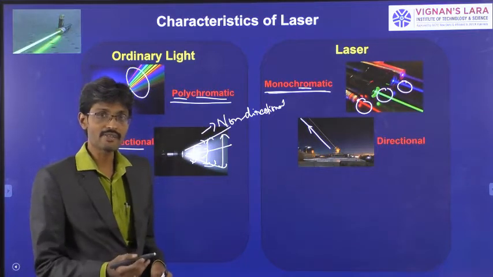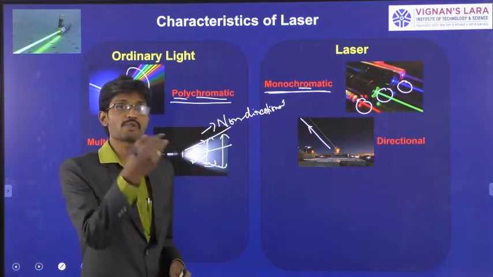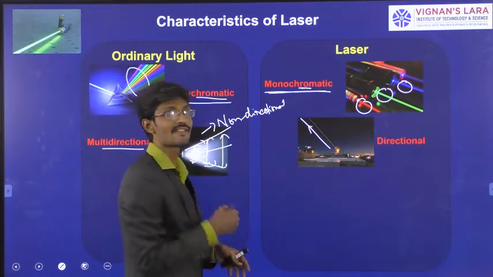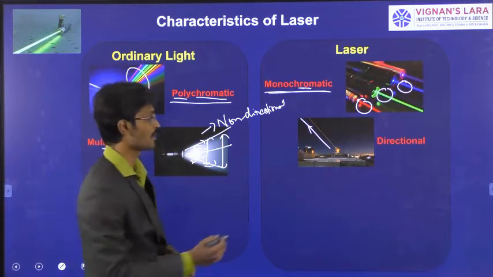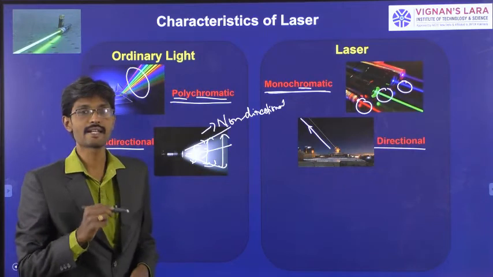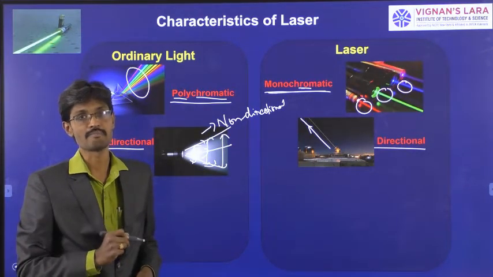In the case of laser, as the light moves away from the source, the expansion of the beam is almost negligible. So it is almost directional. The light emitted by laser is a highly directional beam.